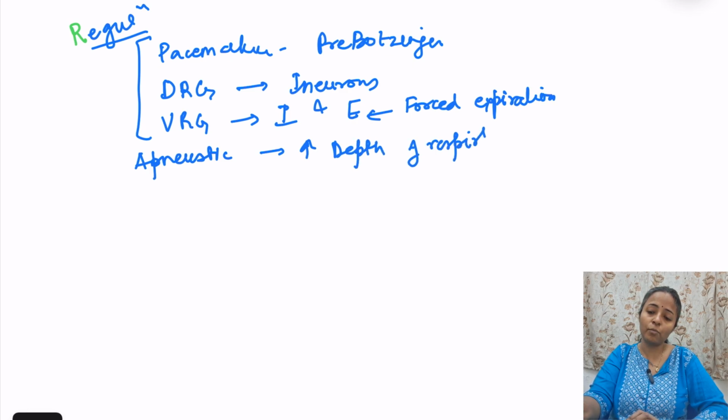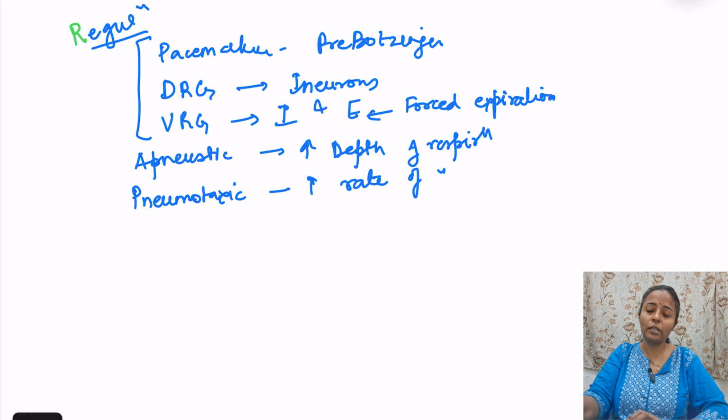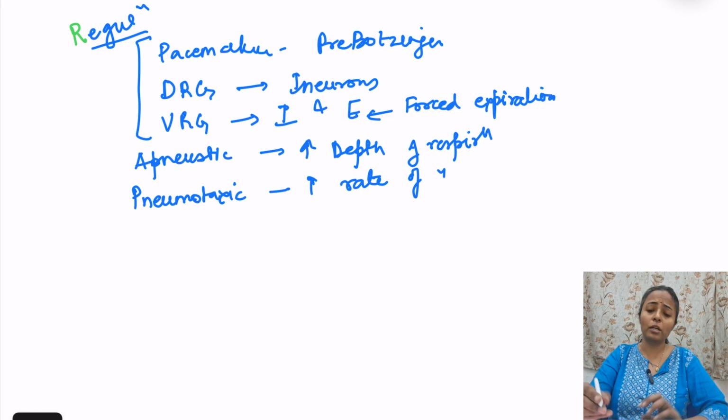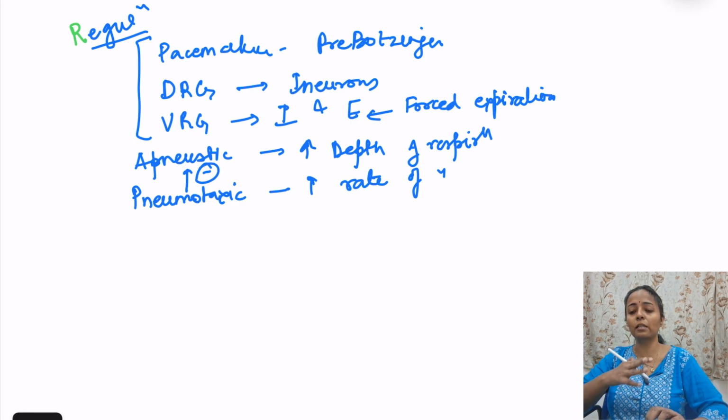Then we have the pneumotaxic center. Pneumotaxic center is for increase in the rate of respiration. So remember about the pneumotaxic center that it is causing the switch from inspiration to expiration, from expiration to inspiration. Remember this, because the pneumotaxic center inhibits the apneustic center. So pneumotaxic center is important for increasing the rate of respiration, apneustic center for increasing the depth of respiration.